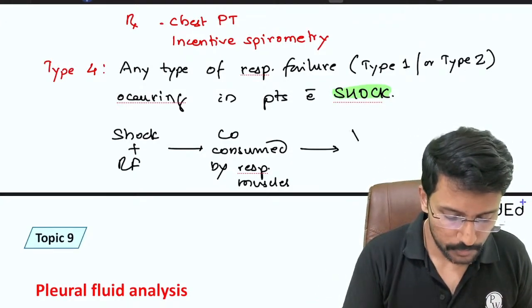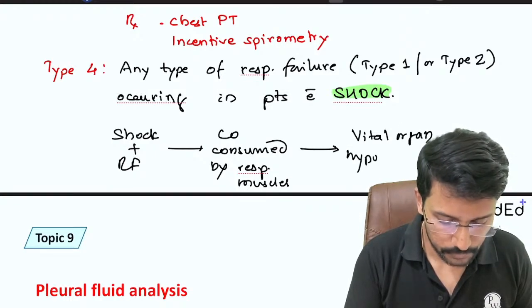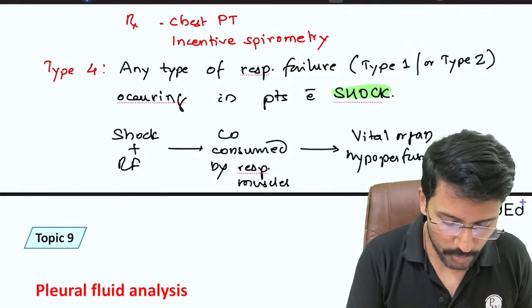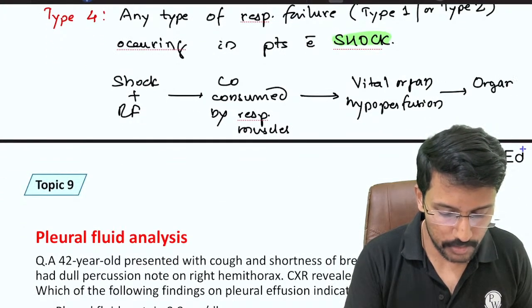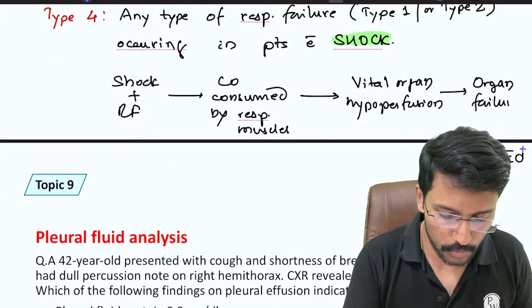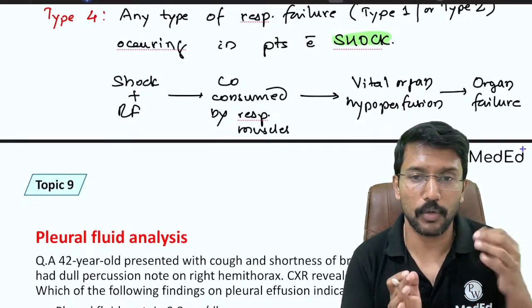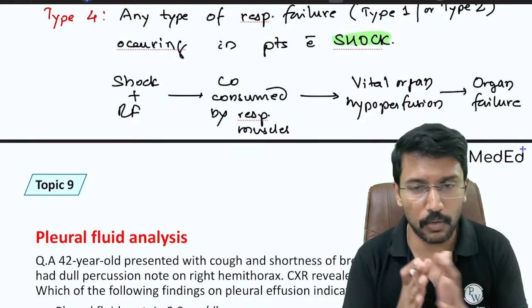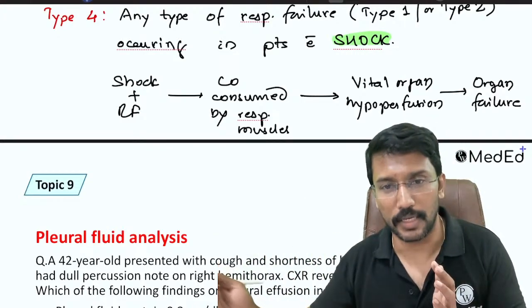So there is vital organ hypoperfusion. Your vital organs are not going to get sufficient blood supply, and that leads to organ failure. If your kidney is not getting sufficient blood supply, it gets into acute kidney injury. If your brain is not getting sufficient blood supply, it goes into hypoxic ischemic encephalopathy. If your liver is not getting sufficient blood supply, it goes into ischemic hepatitis. So your organs start failing.